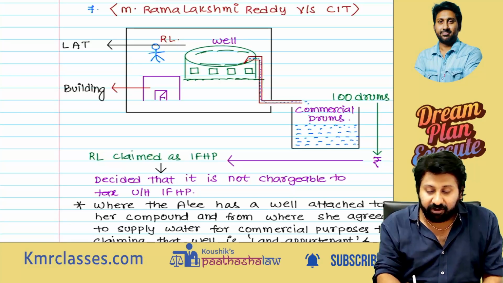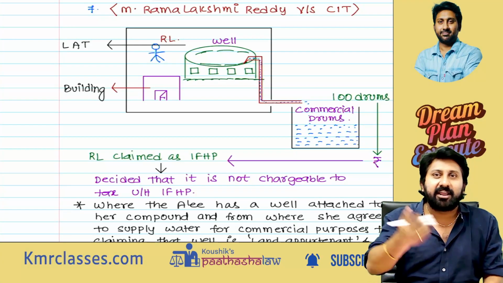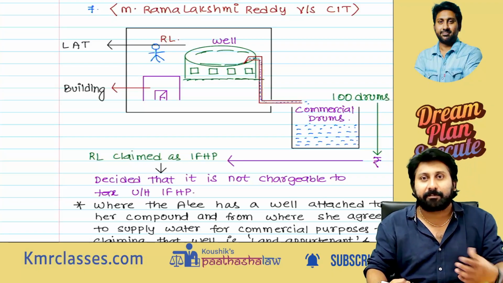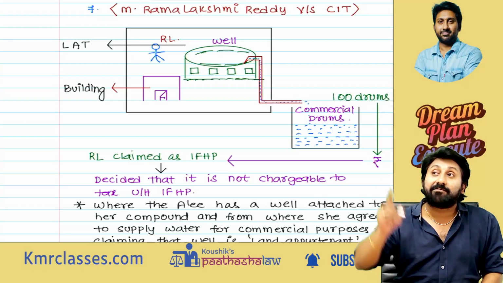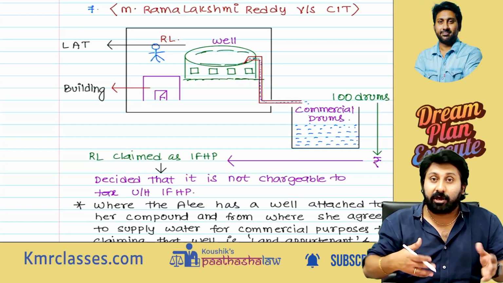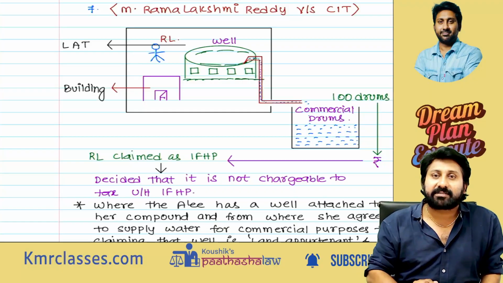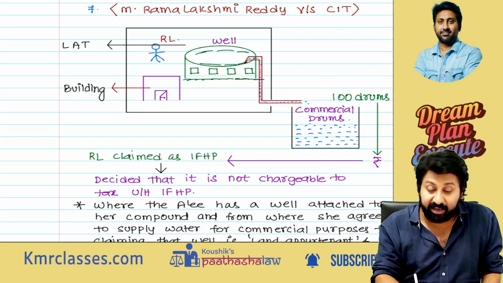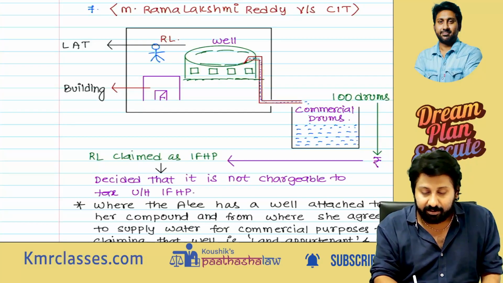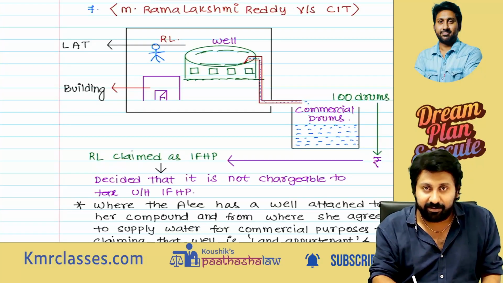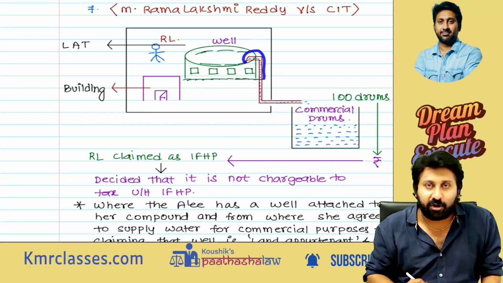From this well, she is drawing the water every day. It's a perennial well. You go and draw, like Akshaya Patra, it will be coming out. So commercial buildings will be there. Now they want water, because from the ground they don't get that much water for 20-storied apartments. Therefore, these apartment persons went for a commercial transaction with Ramalakshmi Reddy. They said, Madam, your house has an appurtenant well from which water can be drawn.